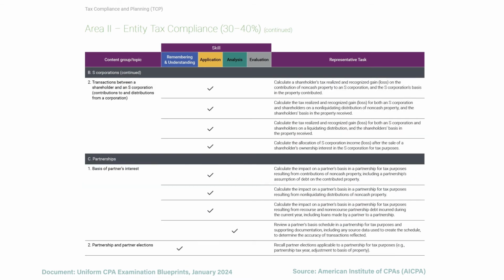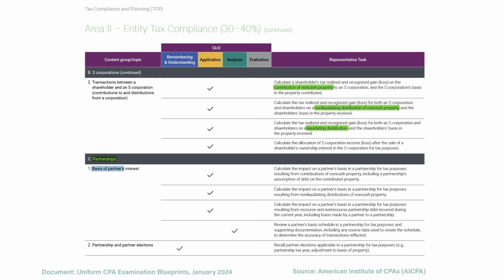In this last section on S corporations, we have to calculate the realized and recognized gain on the contribution of non-cash property. We need to see how non-liquidating distributions of non-cash property affect it as well. And we need to know about liquidating distributions. Then we move to partnerships.